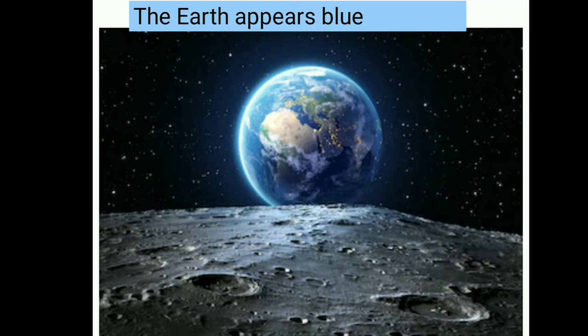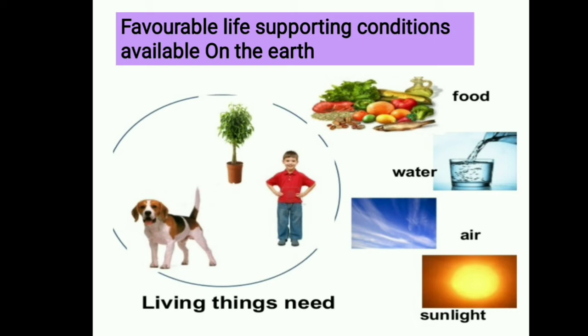What is the meaning of geoid? Geoid means earth-like shape. Conditions favorable to support life are probably found only on the planet Earth. The Earth is neither too hot nor too cold, and it has water, air, sunlight and food available in the Earth's atmosphere or environment.